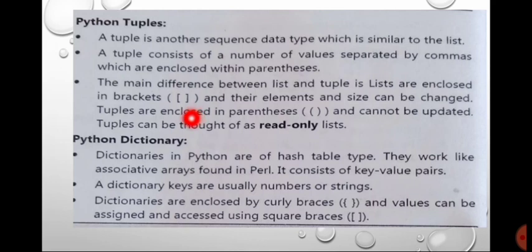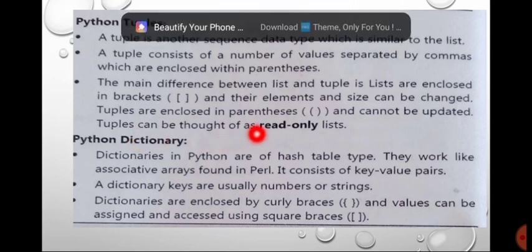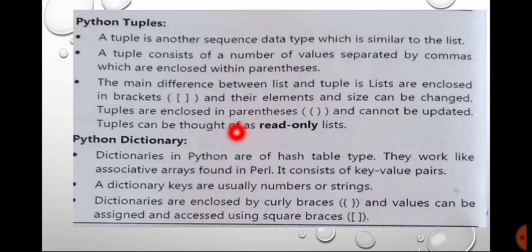In the case of a list, we use square brackets, and the elements and size can be changed. But in the case of tuples, you have to use round parentheses, and they cannot be updated. Once you define a tuple, you cannot update it. That means it is read only. You can only read the items, you cannot change them once you define them using a tuple. That is the difference between tuple and list.